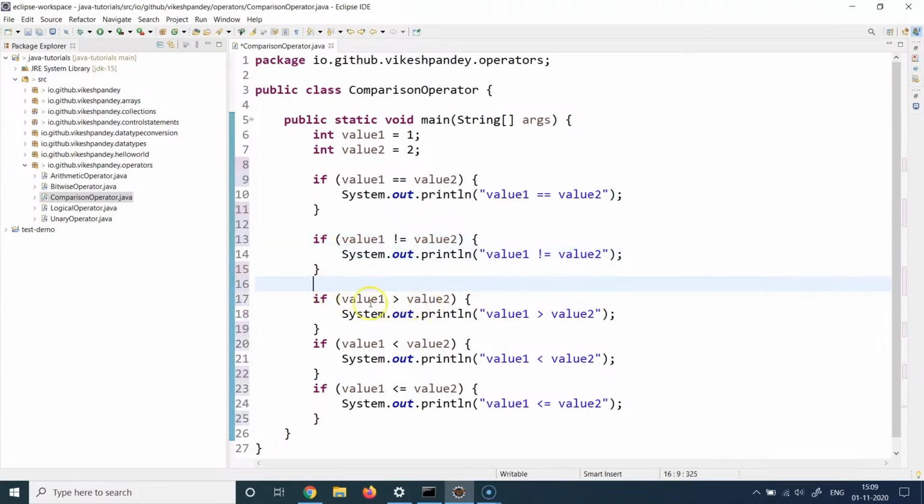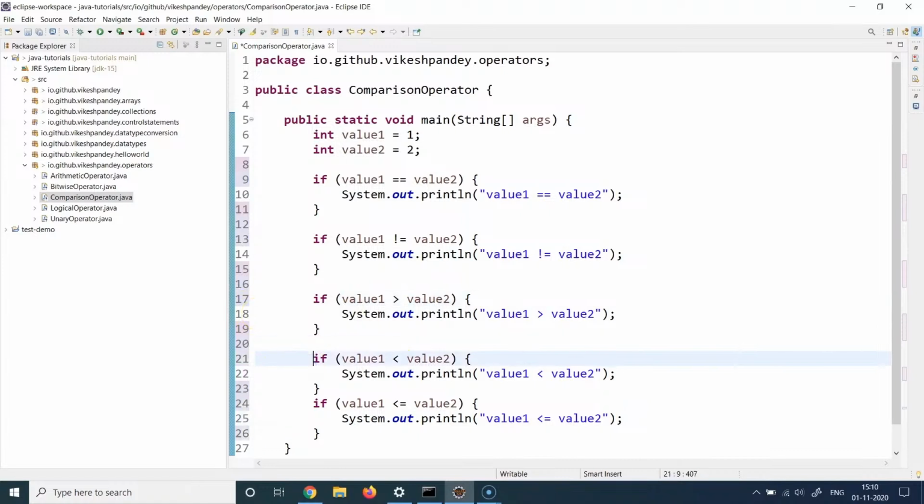Similarly, in this condition, I'm saying compare if value1 is greater than value2 or not. So if the actual value held by the value1 variable is greater than the value2 variable, then this condition will become true and line 18 will be executed. Otherwise, it will be skipped. Then similarly at line 20, I'm doing the reverse. I'm comparing if value1 is less than value2. If that is the case, then line 22 will be executed. Otherwise, it will be skipped.